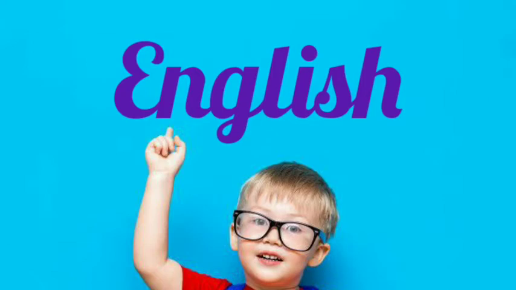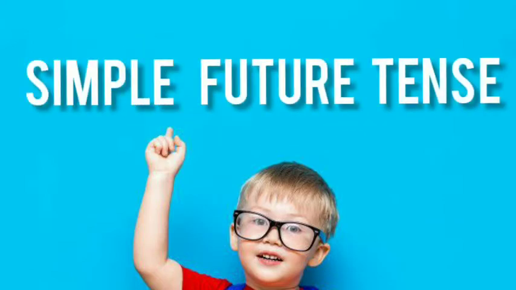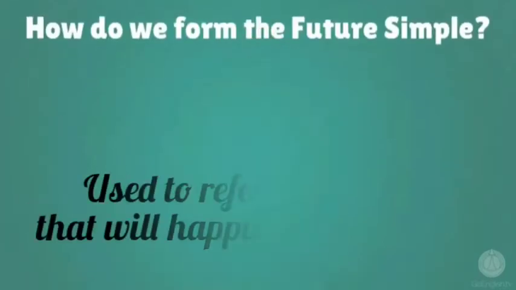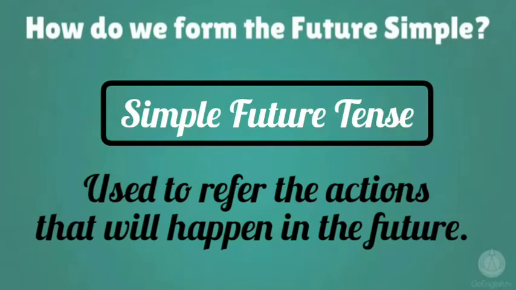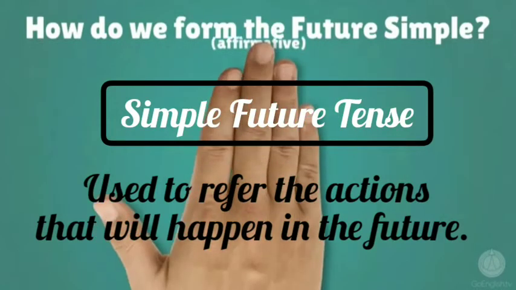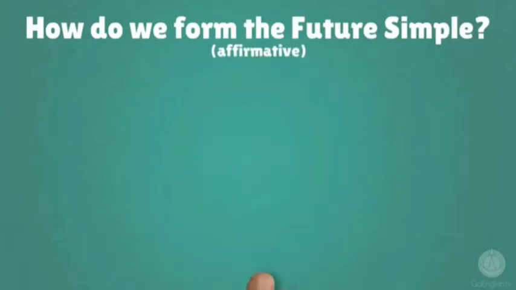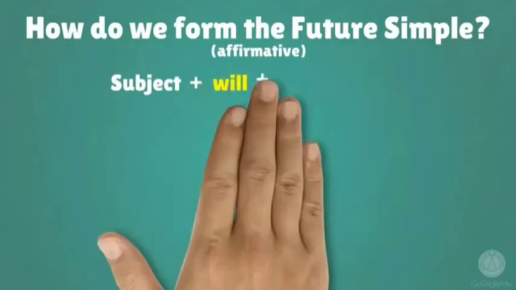Our today's topic is simple future tense. What is simple future tense? Simple future tense is used to refer to actions that will happen in the future. That's going to happen in the future. That kind of tenses are simple future tenses. The pattern of simple future tense is subject plus will plus verb plus object.